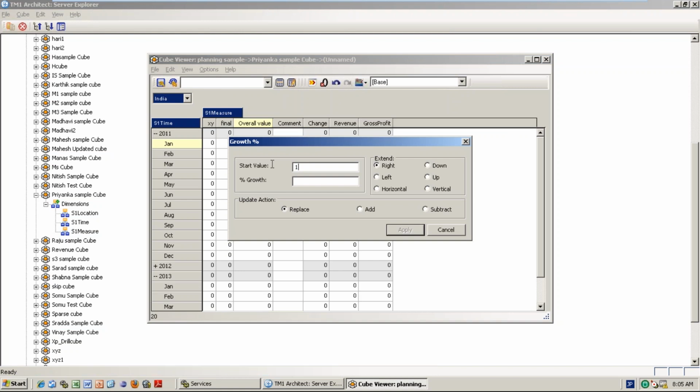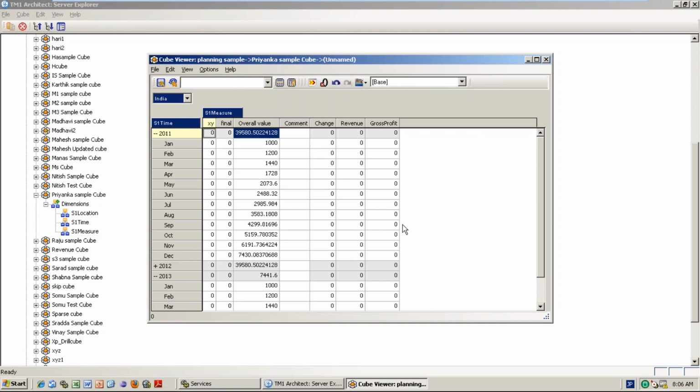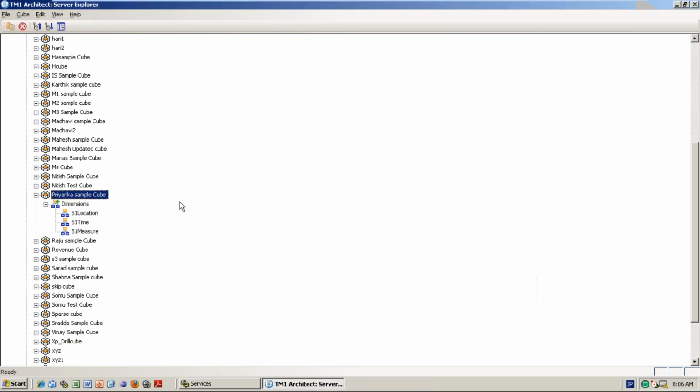I'm just giving some sample values. Just India one I did, just for information. S1 location, S1 time, and S1 other. Say for example, for the Priyanka sample cube, I want to give the access to Priyanka only, and maybe her team members or group members.